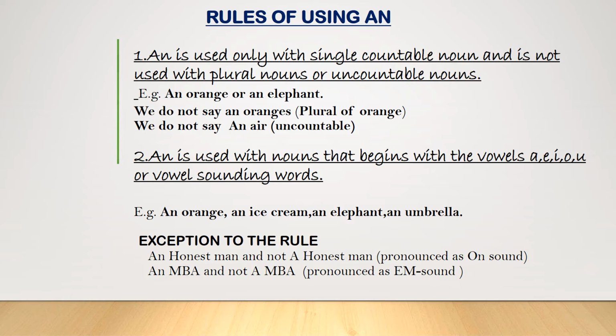We say an honest man and not a honest man, since honest is pronounced as on. An MBA and not a MBA, since MBA is pronounced with the M sound.